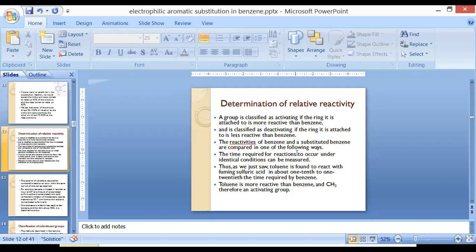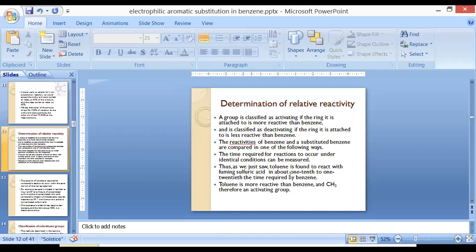By the time required for the reactions to occur under identical conditions. For both compounds, normal benzene and substituted benzene, we provide the same conditions to undergo a reaction and compare. So under identical conditions, we determine the reaction kinetics of both.